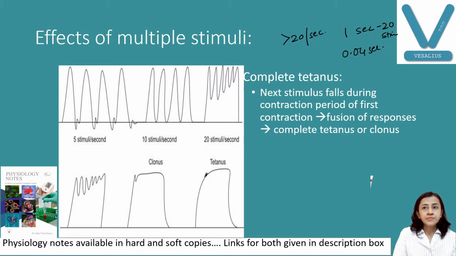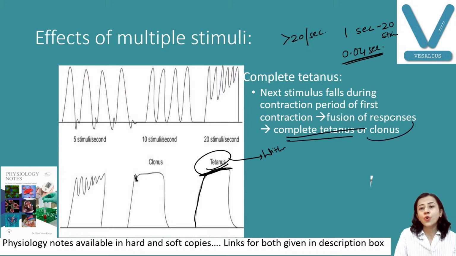So it falls during the contraction period. What happens? The muscle is not relaxing at all. You can see here in incomplete tetanus, the muscle relaxes, it goes down a little bit, but here it will not go down. It is just in a state of sustained contraction without relaxation. This is known as complete tetanus or clonus.